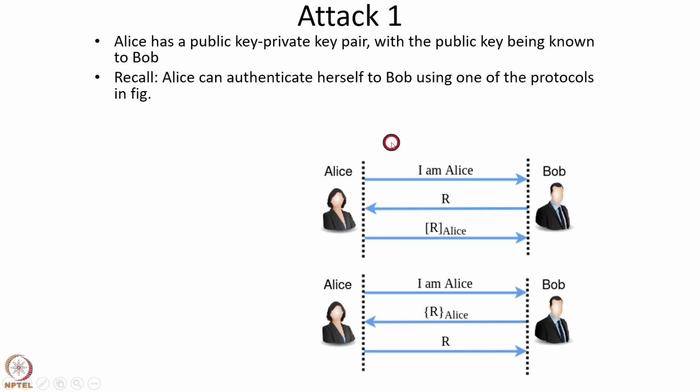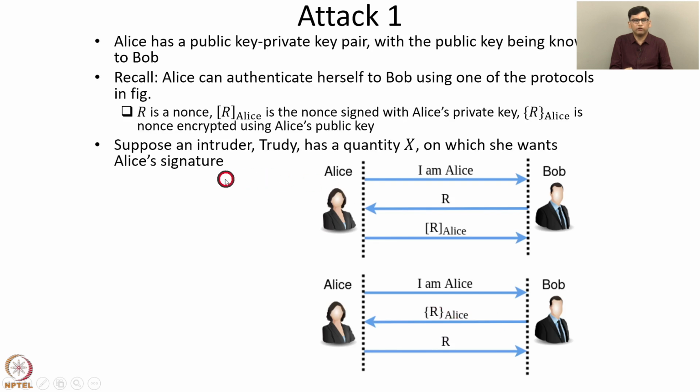Recall that Alice can authenticate herself to Bob using one of the protocols in this figure. In the first protocol, Alice sends "I am Alice," then Bob responds with a nonce R. Alice signs the nonce and sends the response to Bob. In the second protocol, Alice sends "I am Alice" to Bob. Bob sends R_Alice, which is R encrypted using Alice's public key, to Alice. Alice decrypts it using her private key and sends the nonce R to Bob.